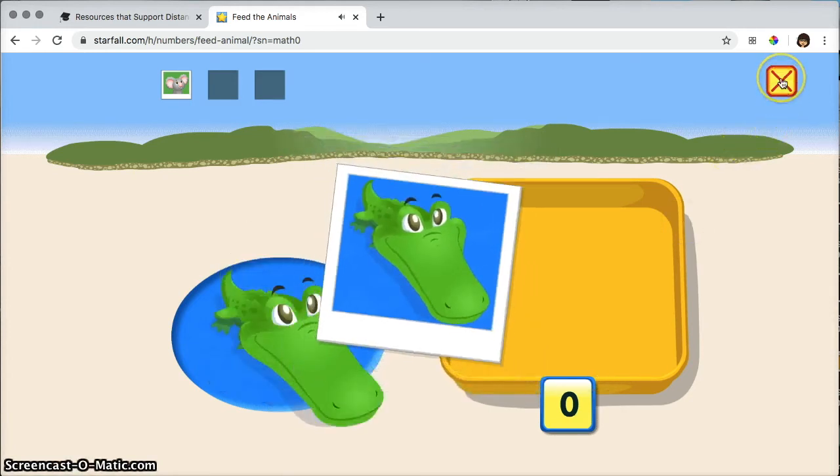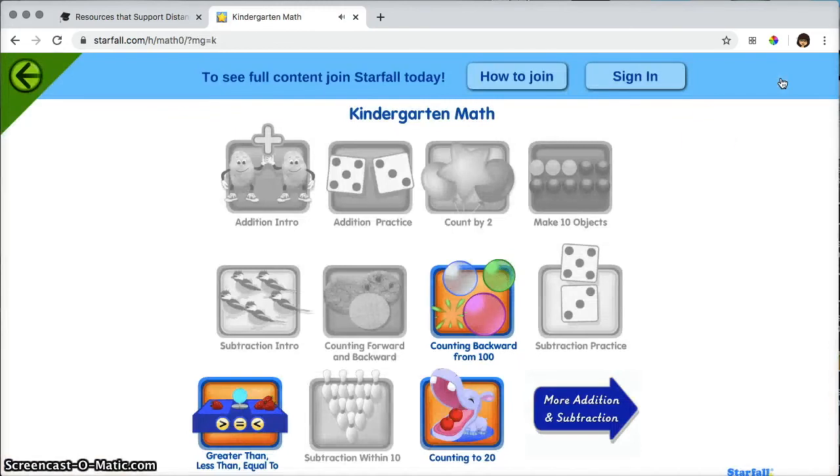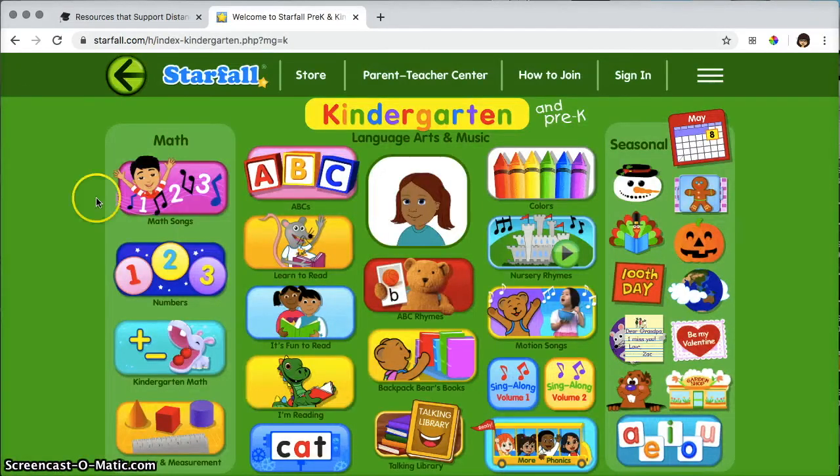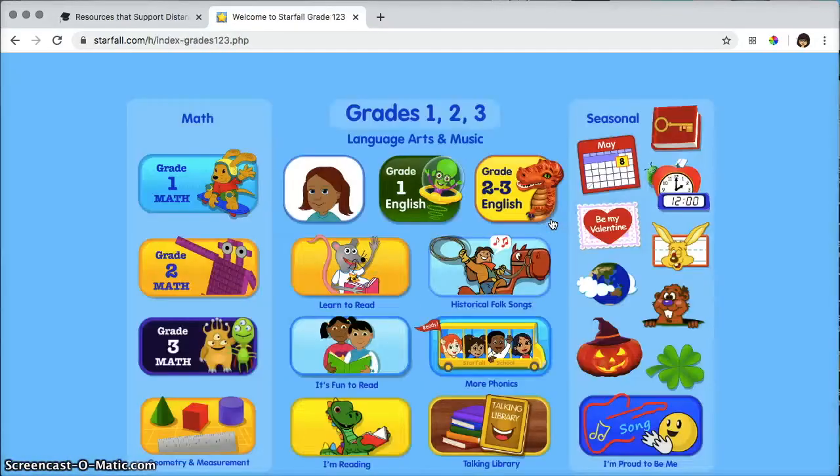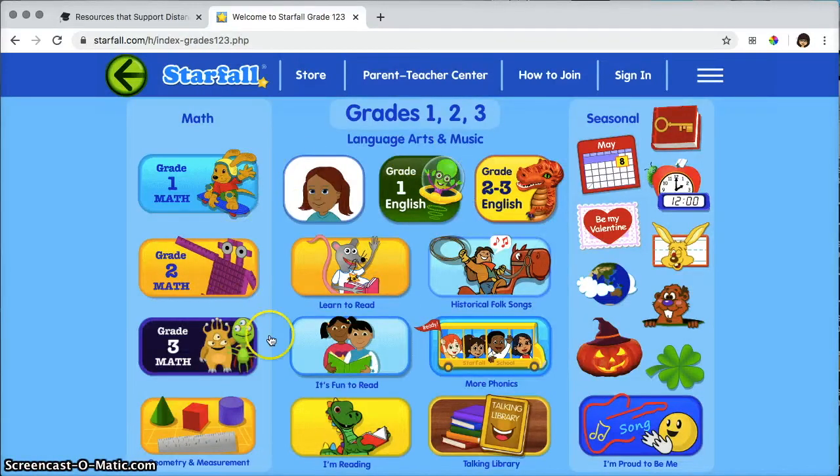So you get the idea. Lots of little games and other ways to reinforce the curriculum that you've already taught this year. So all of these tiles have content in them, and we've just been looking at kindergarten. So if we go into first, second, and third grade, just to show you some of what's available in those, you'll see that there's fewer tiles, but there's content in each one of them.